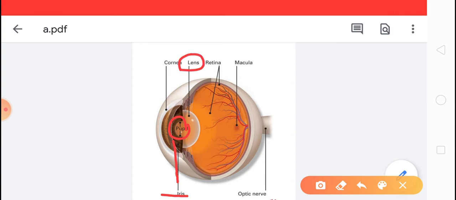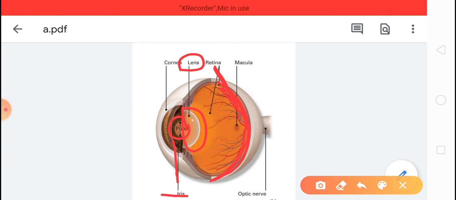The lens is a solid body lying just behind the iris. You can see the lens in the picture, and the lens focuses the light on the retina. Because of that light, the image is formed on the retina. The retina is a very delicate coat at the back of the eyes, and images are formed on the retina.